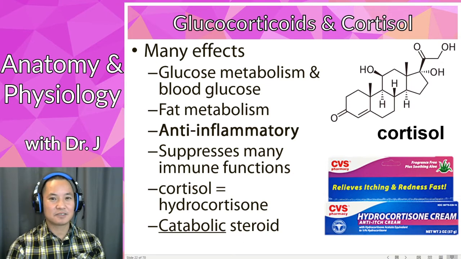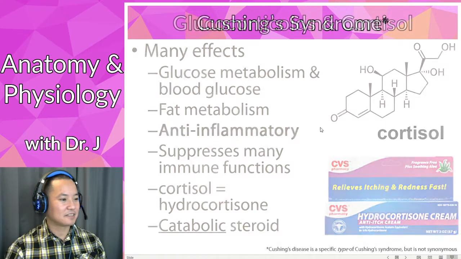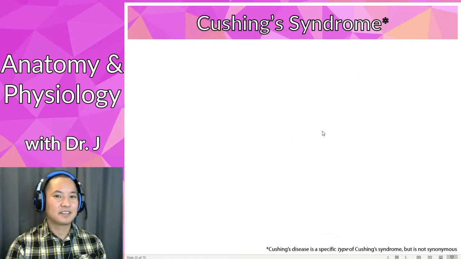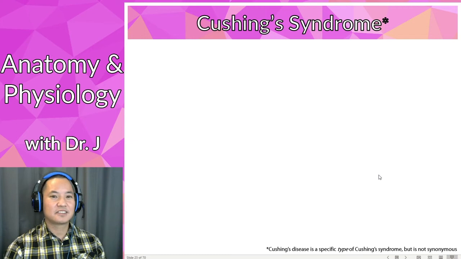That's why in older textbooks, and I still kind of like this when you're starting out, it's useful to think of anabolic versus catabolic steroids. But the more you study them, the more you find out there are subtle differences. But in general, it breaks down a lot of tissues. Now, then there's a related syndrome called Cushing syndrome. Not the same thing as Cushing's disease, which is a specific type, but what is Cushing syndrome?